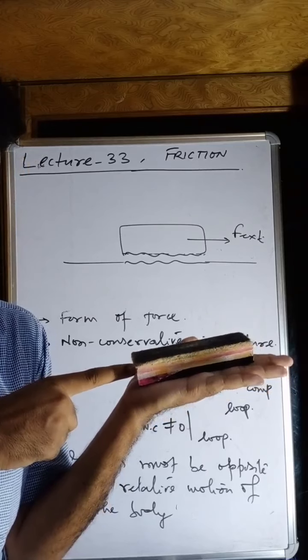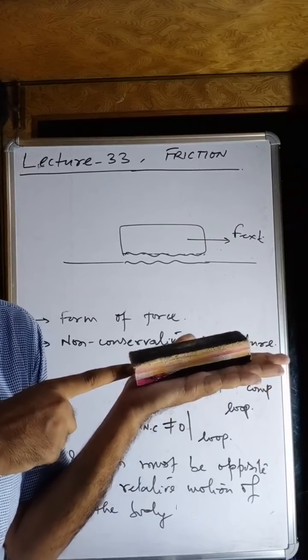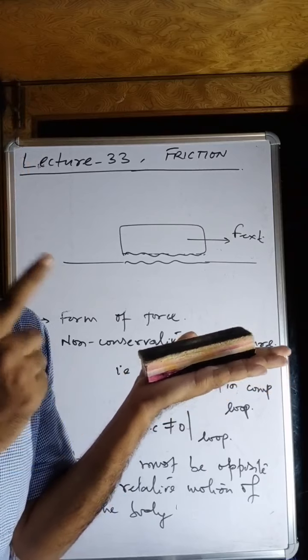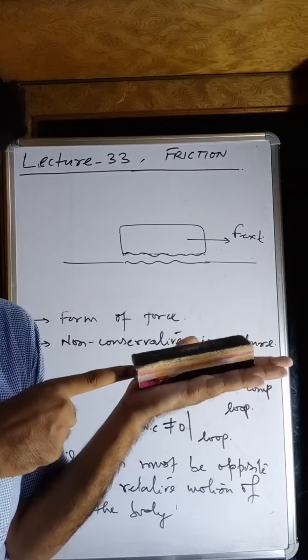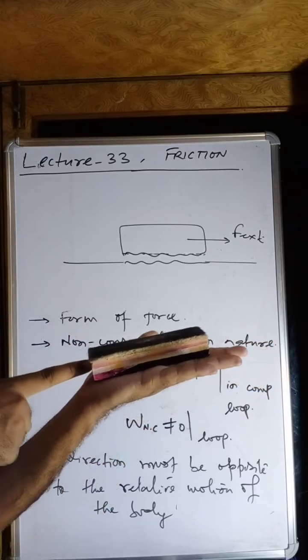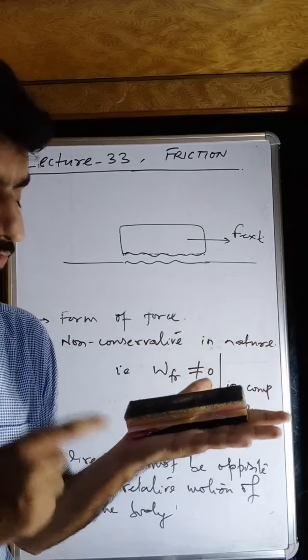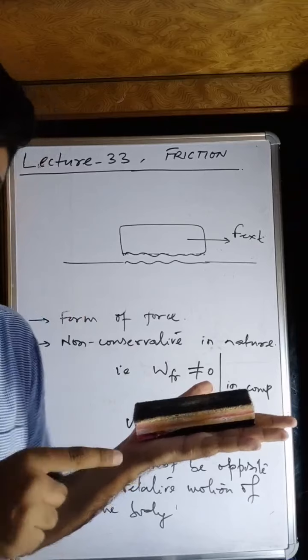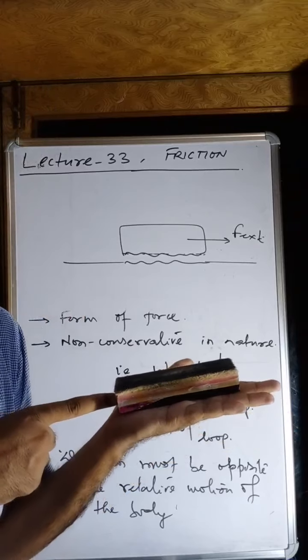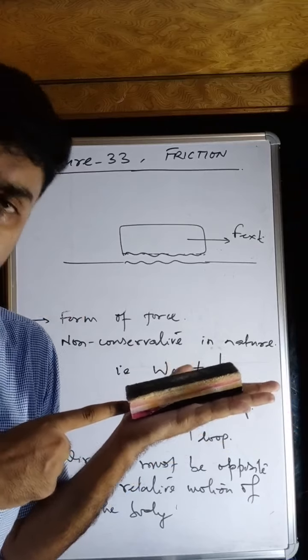Is the friction not working? Yes, the friction is working. If I apply 1 Newton here, and this duster is not moving, it means there is a friction of 1 Newton acting. You cannot say that the friction force is more than 1 Newton, my dear students. I'm applying 1 Newton here, so the opposing force is equal to 1 Newton.